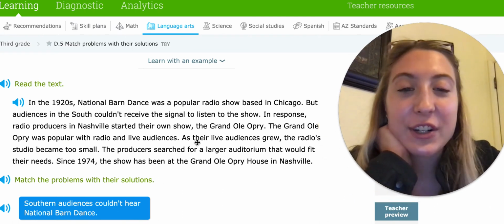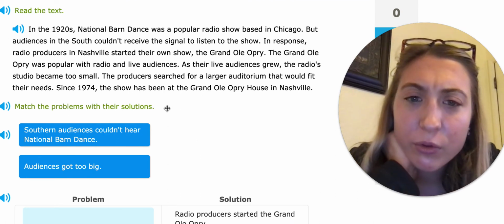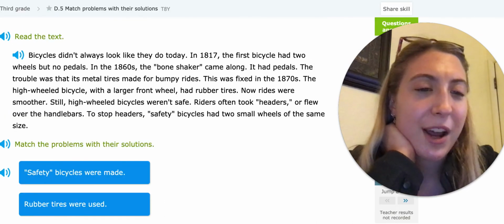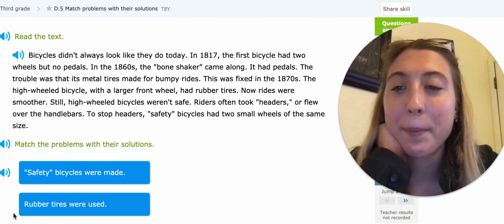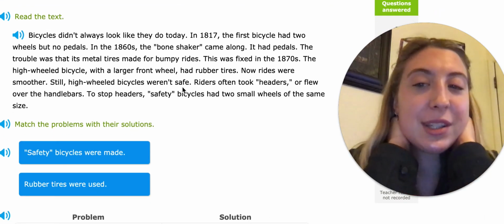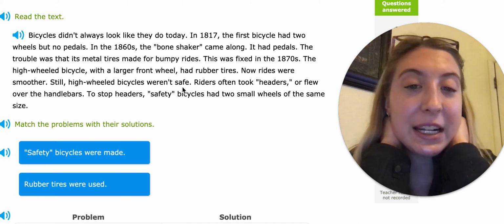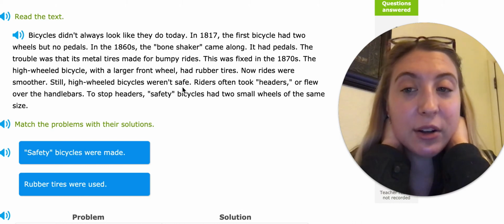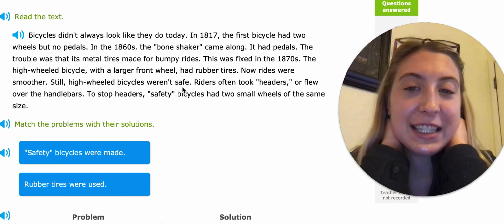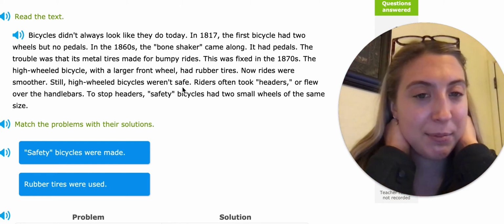All right, so the first thing it says to do is to read the text. Oh, we just did this one. Let's get a new one. Sorry, I'm not sure what's going on with my computer, but we have a new problem that we're going to do. Bicycles didn't always look like they do today. In 1817, the first bicycle had 2 wheels but no pedals. In the 1860s, the Bone Shaker came along. It had pedals.